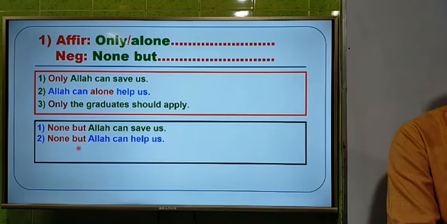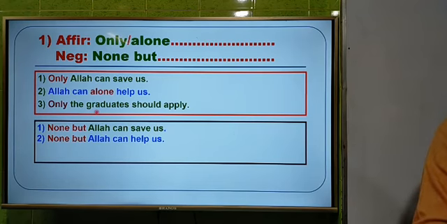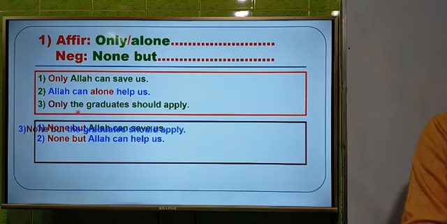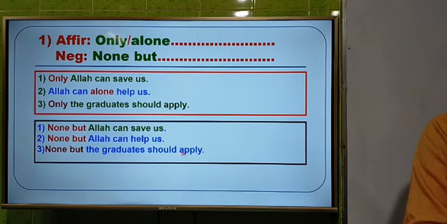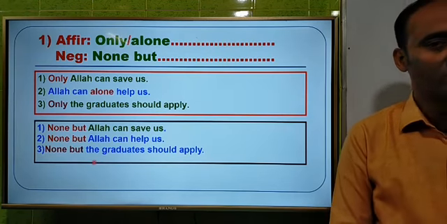That's why we have to use none but at first. I think you have understood. And then the third one, only the graduate should apply. So the answer will be: none but the graduate should apply. So these are the answers of the first rule.